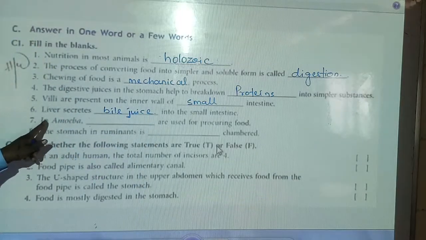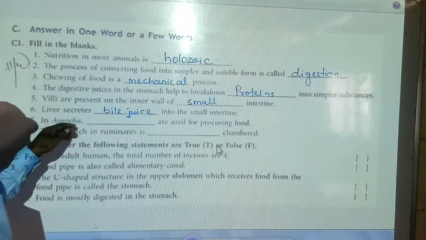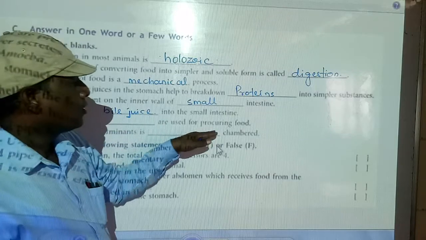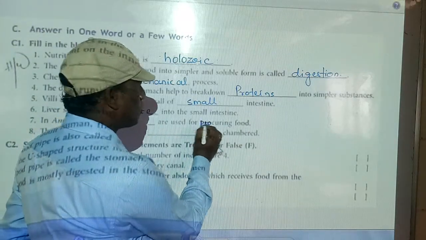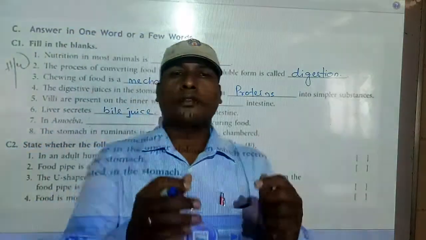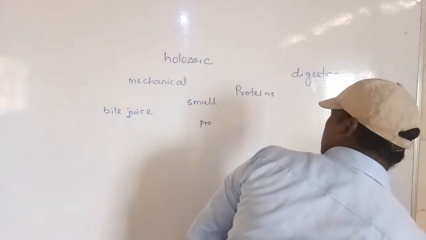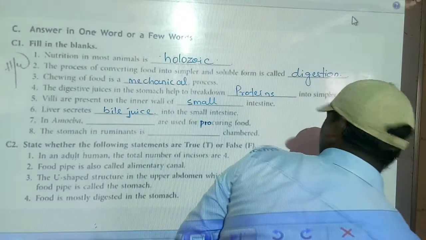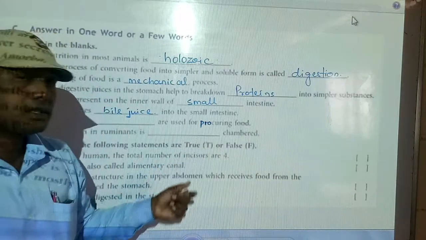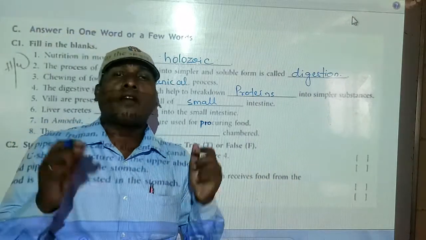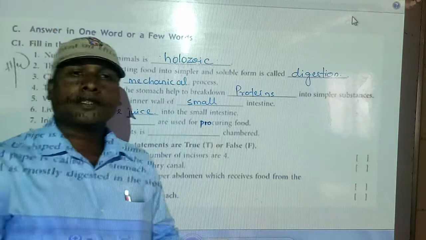Seventh question: in amoeba, dash are used for procuring food. Procuring food means catching the food. How does the amoeba catch its food?